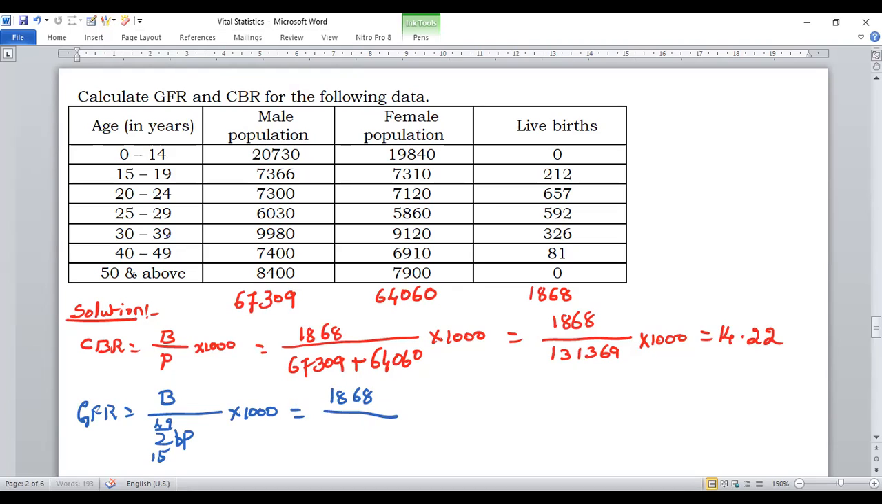Here they are given the age groups from 0 to 14 up to 50 and above, but we need the value only for the age group 15 to 49. Therefore the female population of childbearing age, considering only the female population, the total becomes 36,320. So 1,868 into 1,000 divided by 36,320 is equal to 51.43.